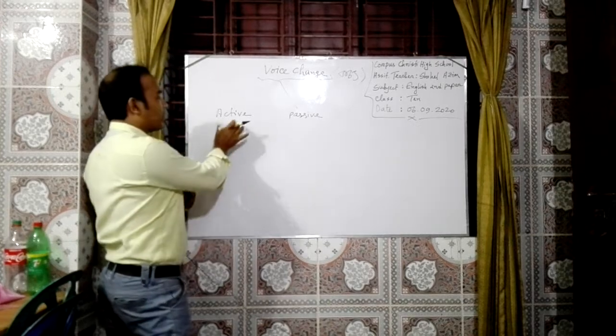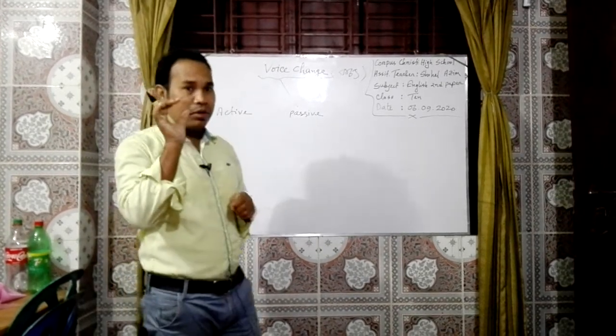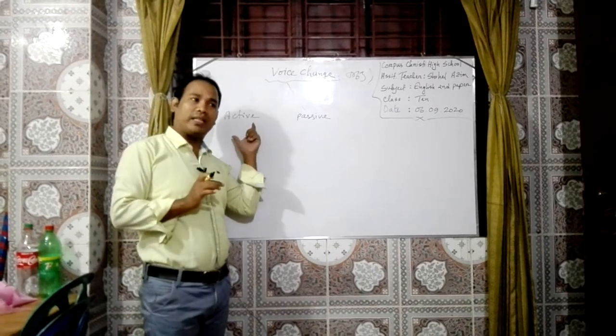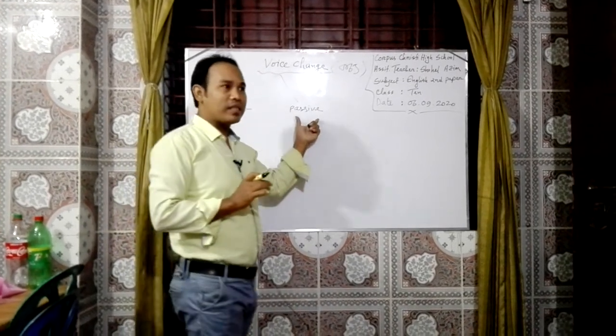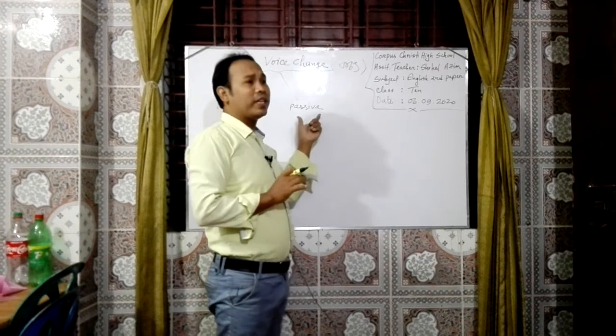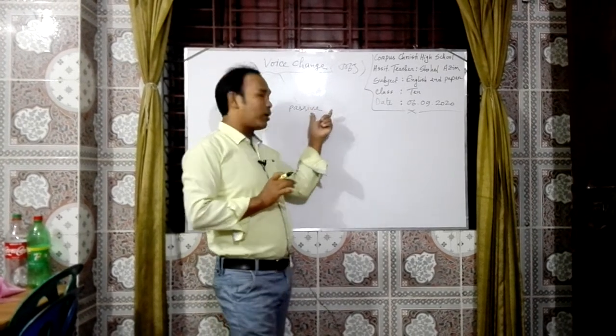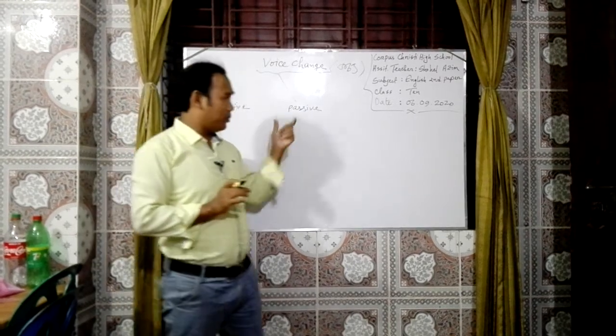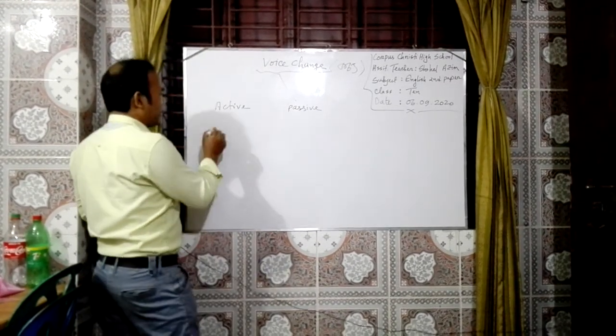Active means the doer will be the subject and the subject will do the work. That is called active voice. And in passive voice, the object will work, that is, the work will be done by the object. That is called passive voice. So its structure, let's see.